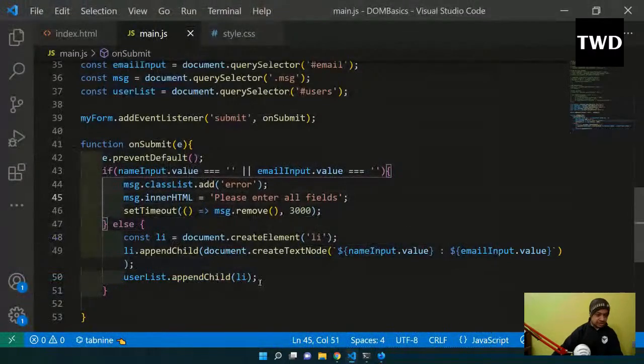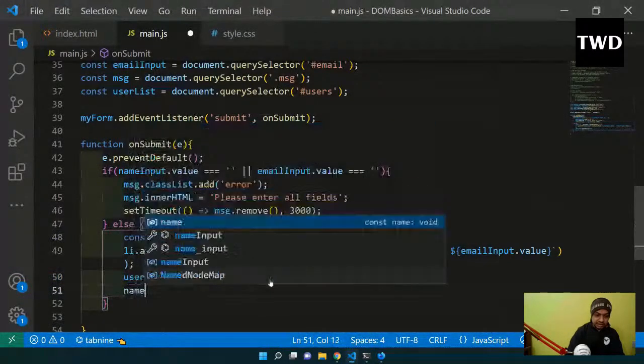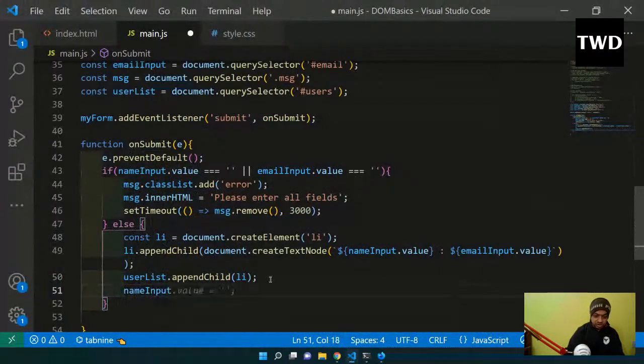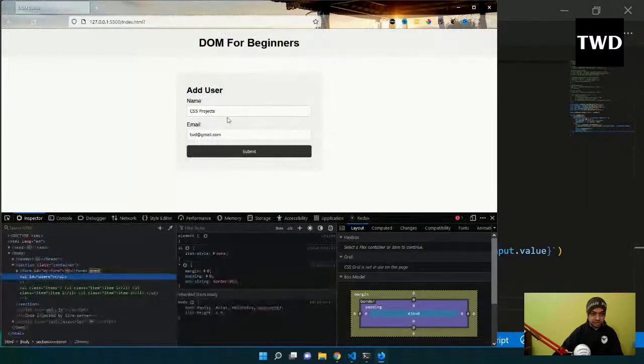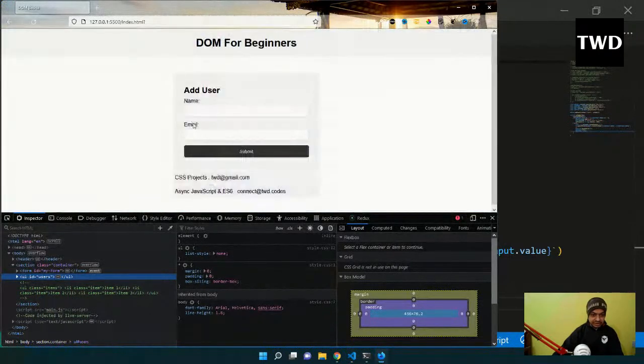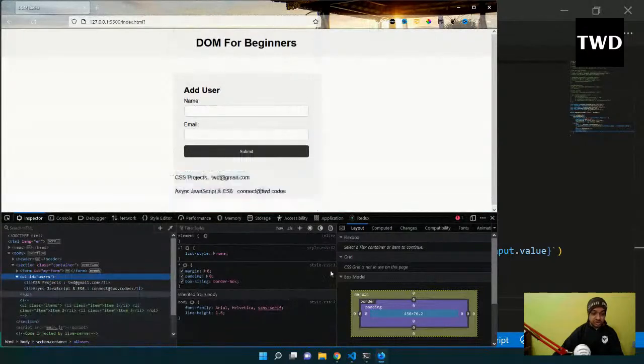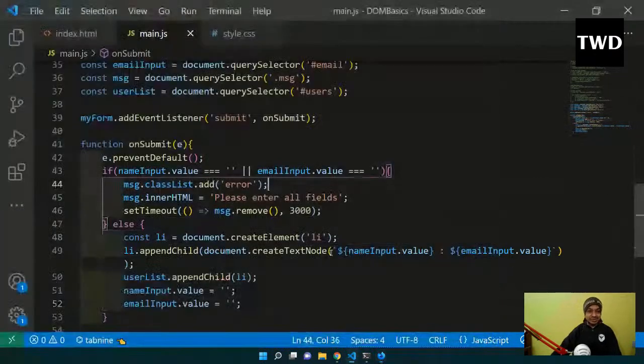For that, it is very easy. I do name input dot value equal to an empty string, and email input dot value equal to an empty string. I'll refresh it. Yeah, it is not going. Okay, maybe it will not go right now. Okay, submit it. It is gone. Again I will do it like this, and submit it. It has been added here, and it is gone. And if I see here, there are two lis. So with this we complete our DOM basics.